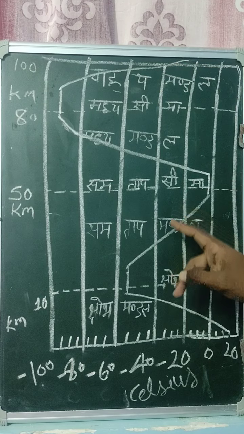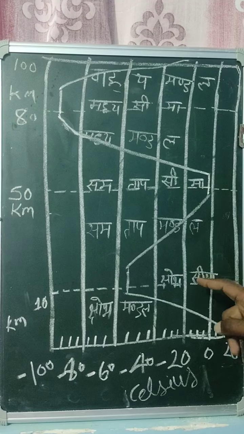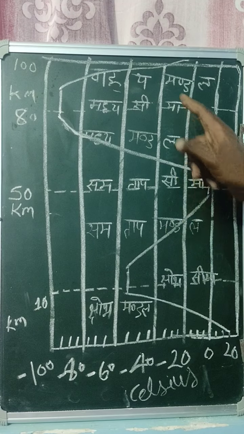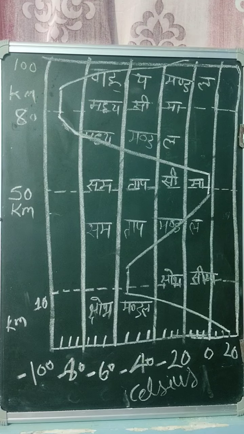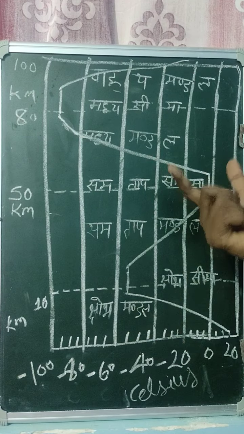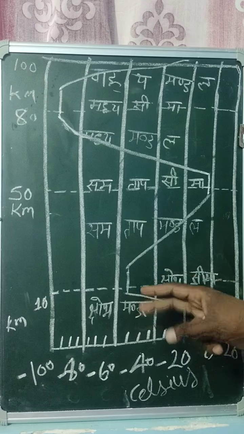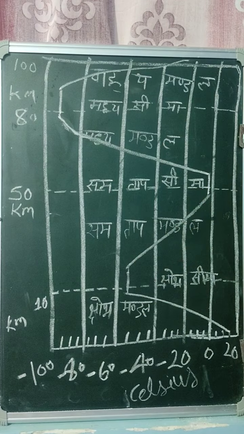So troposphere, stratosphere, mesosphere, and exosphere, and these are the tropopause, stratopause, and mesopause, and so on. So this is the structure of the Vayumandal, the atmosphere, and the names of the spheres of the atmosphere.